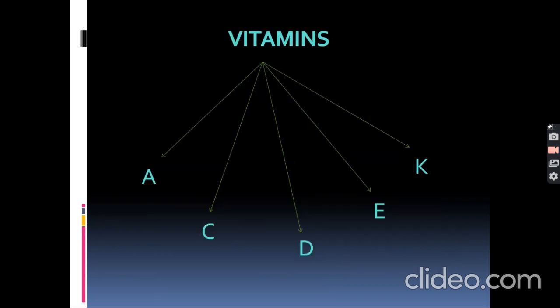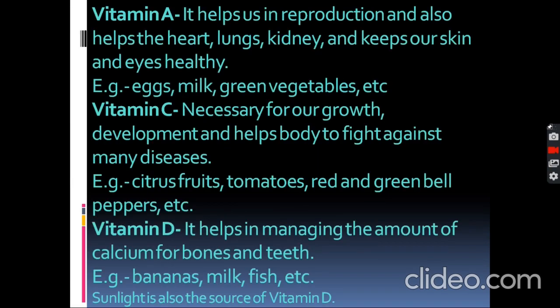Vitamins. There are 5 types: vitamin A, vitamin C, vitamin D, vitamin E and vitamin K. Now, what does vitamin A do for our body? It helps us in reproduction and also helps the heart, lungs, kidney and keeps our skin and eyes healthy. Example, eggs, milk, green vegetables.